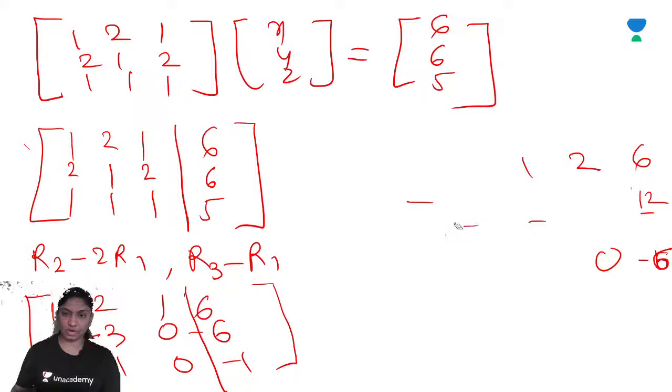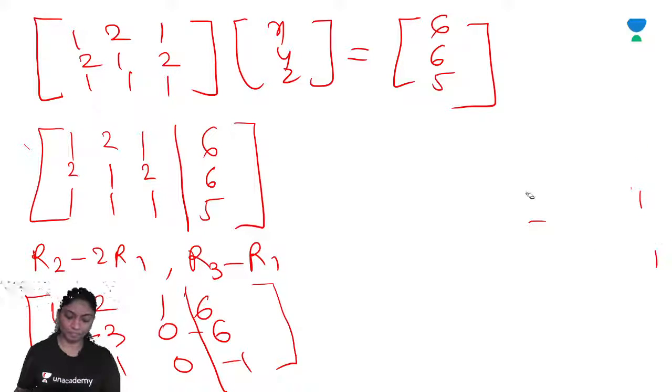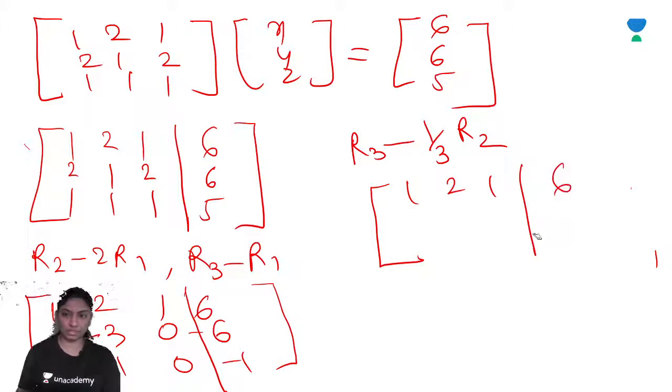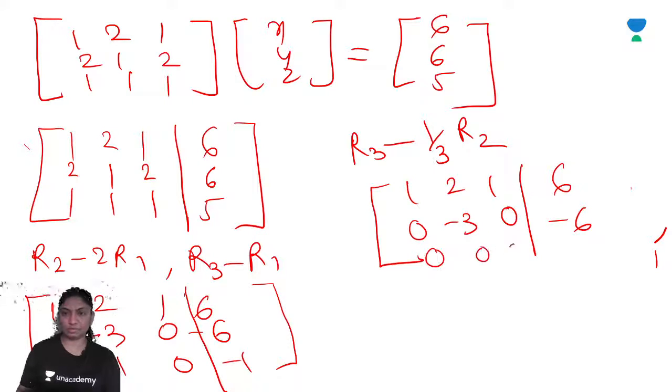So now we will get R3 minus 1 by 3 R2. So you will get 1 to 1, 6 here, 0 minus 3, 0 minus 6 and 0 0 0 5.